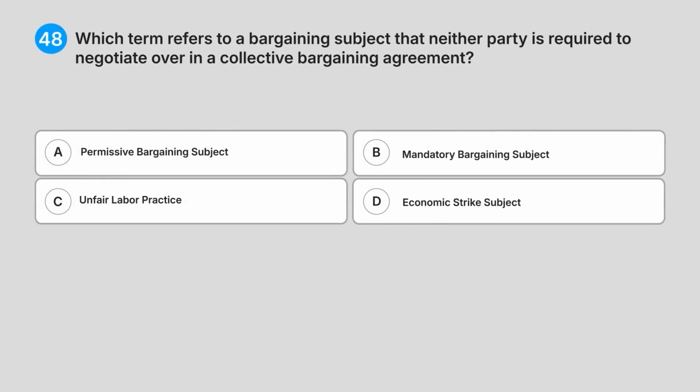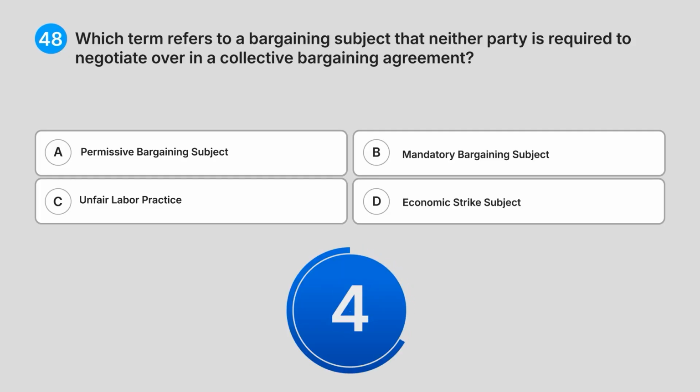Which term refers to a bargaining subject that neither party is required to negotiate over in a collective bargaining agreement? A. Permissive bargaining subject. B. Mandatory bargaining subject. C. Unfair labour practice. D. Economic strike subject. Can you guess the answer?